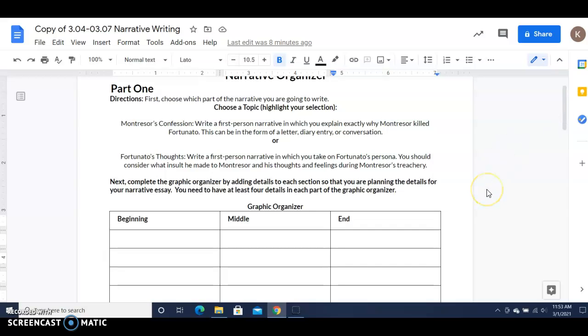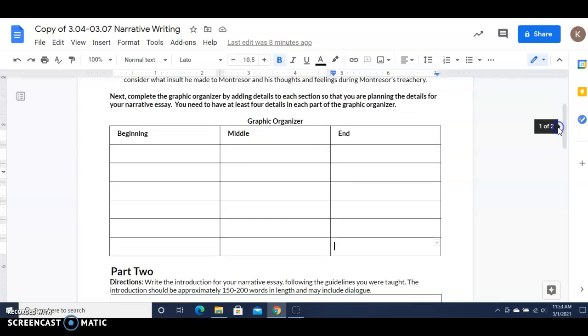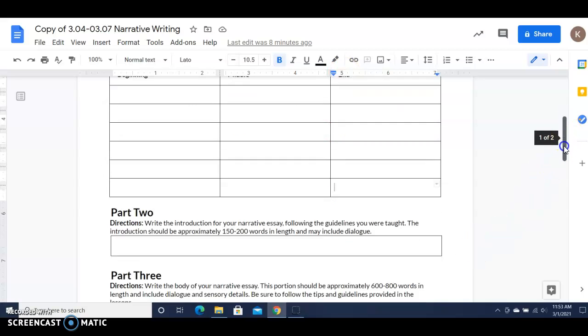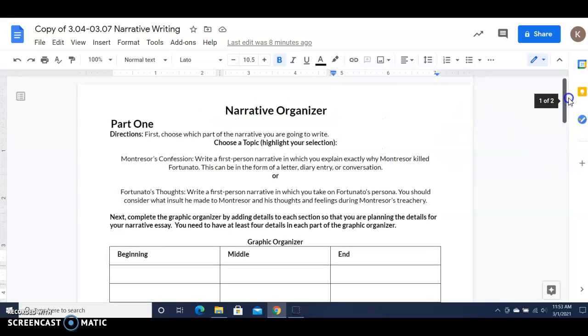It's really important that you have read the story or have watched the video, because everything is dealing with this from 3.01 on out. So for 3.04, you are doing part one. Part two will be 3.05, and there'll be a lesson and a video on that. And again, you will keep adding to this document and keep submitting it.